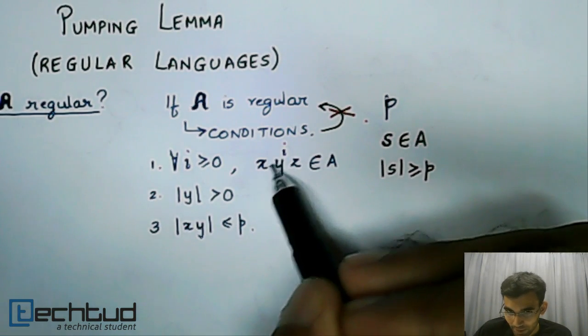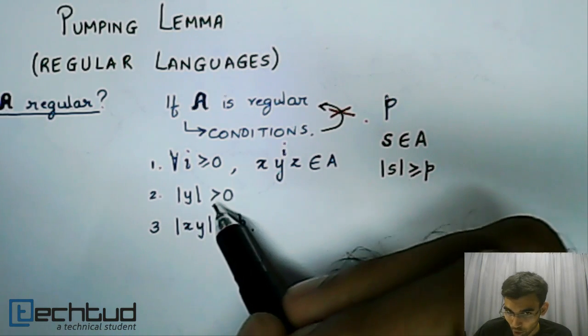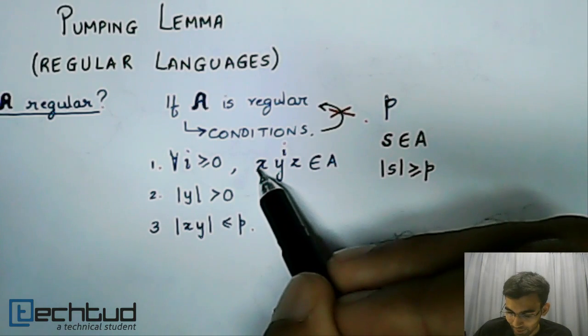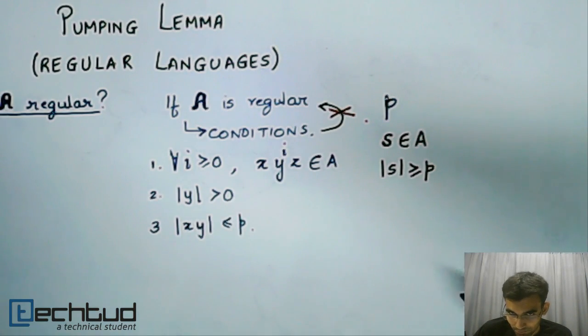The length of y must be positive. By positive meaning not including 0, right? So it has to be 1 or more. And the length of x and y taken together should be less than or equal to p.